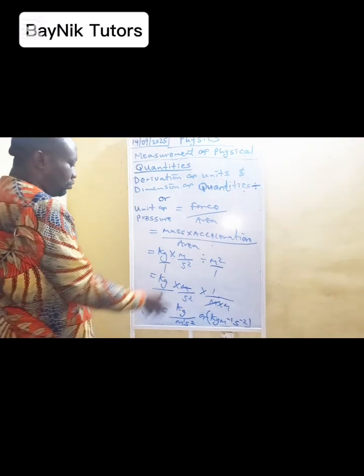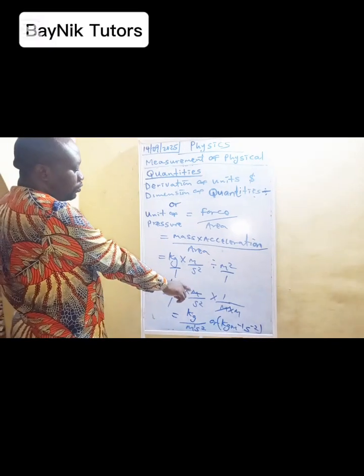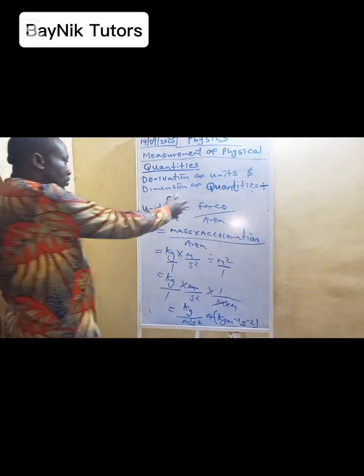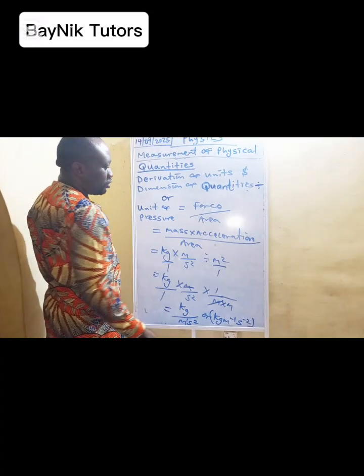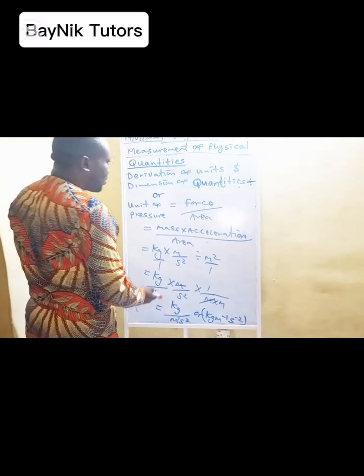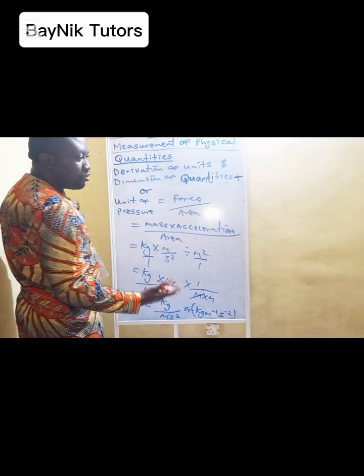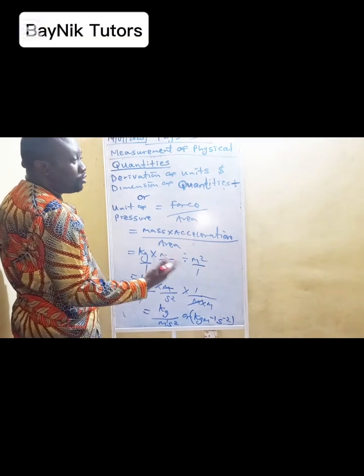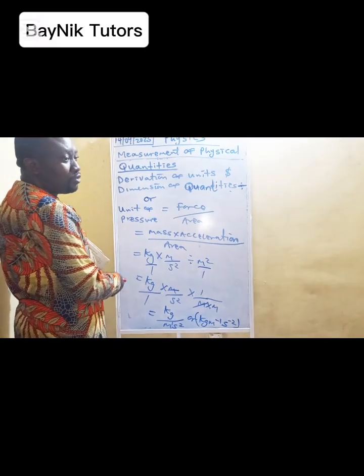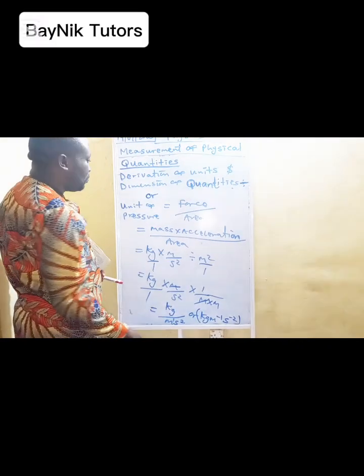Just as we stated too, from here, we can easily get the dimension for pressure. From before, we took out Newton per meter square. We can also say Pascal. The unit of pressure is also named after Pascal. So we're still going to discuss that when we start discussing pressure on its own.